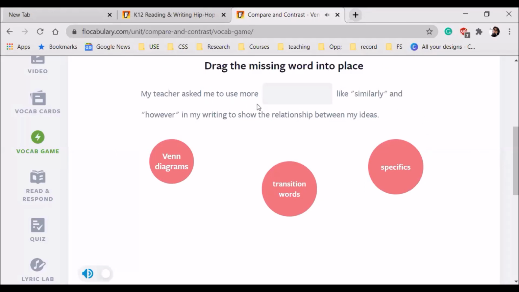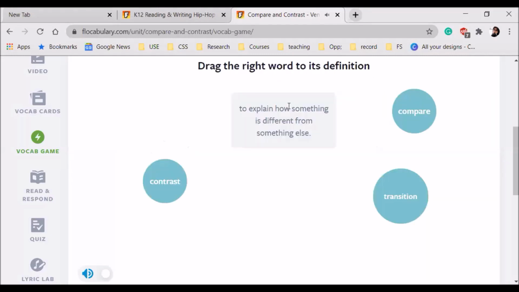Teacher asked me to use more transition words. What about other people? What do you think? Transition words. Okay, like similarly and however. These are transition words. Good. To explain how something is different from something else.